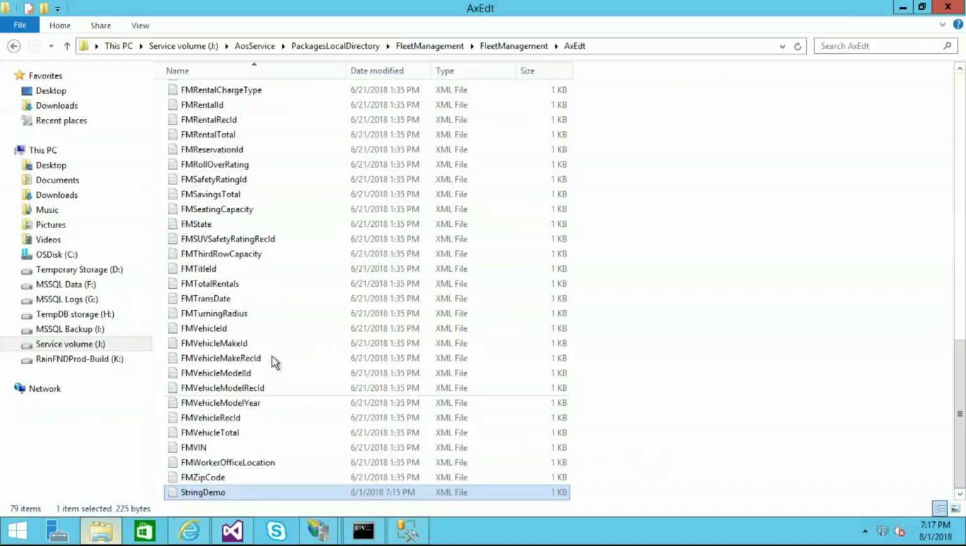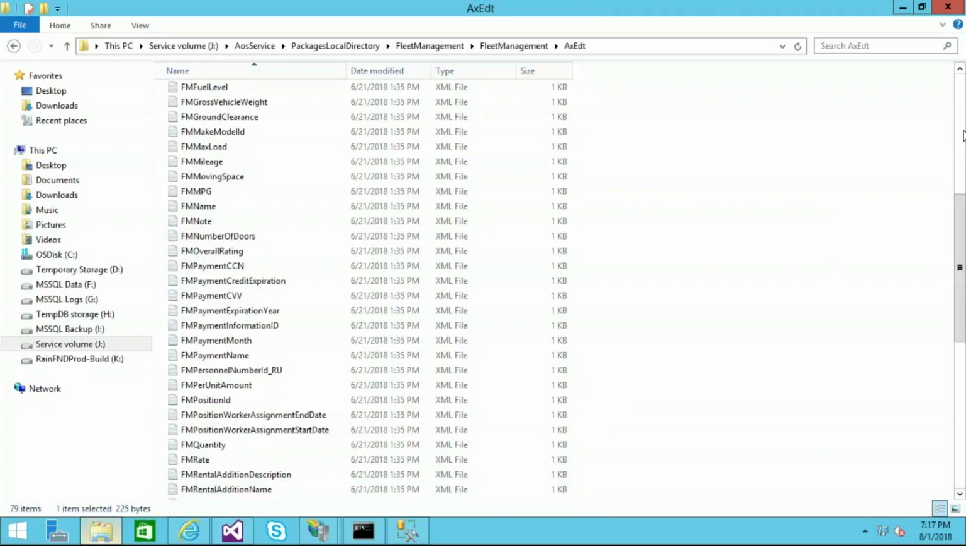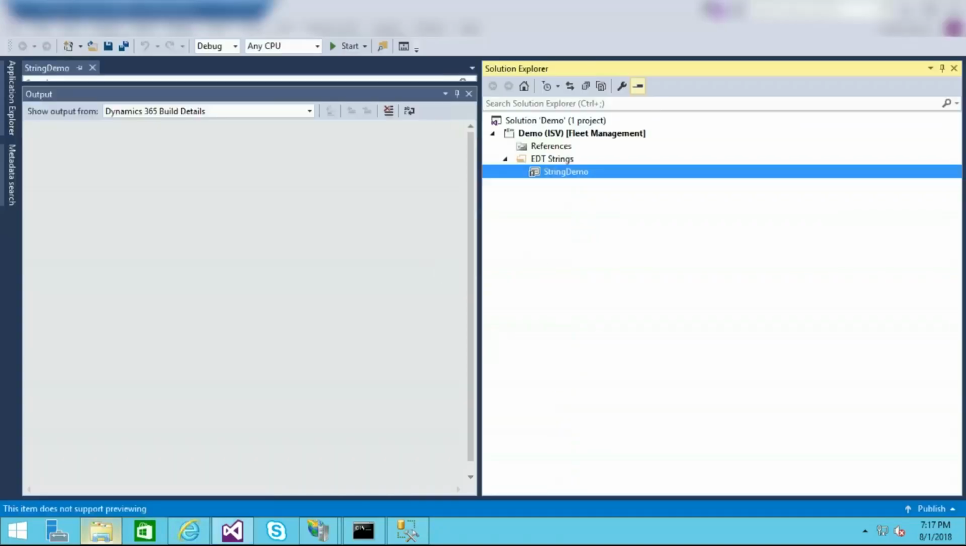So all objects and all components that we are creating in the AOT will be generated in XML format. And parallelly, the existing objects related to standard objects like cust table or purchase table or sales line, whatever objects are available in the standard, are also in XML format. So that means it's completely a file structure concept. So this is all about the basic development architecture idea.